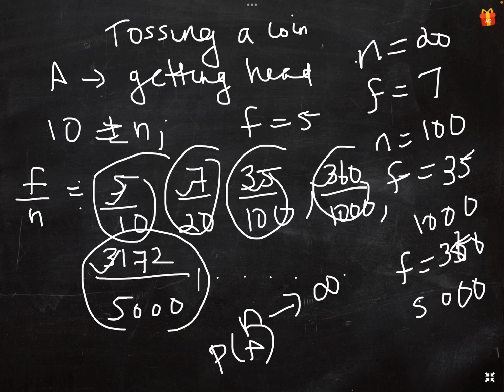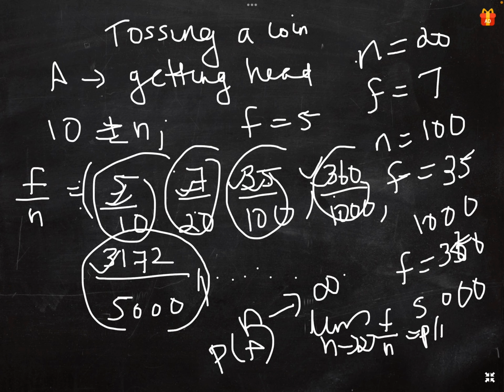Okay, the outcome is very irregular, that is, the number of heads occurring is very irregular, but we consider the sequence of frequency ratios. This sequence shows a tendency to become more and more stable as n increases, and it approaches a fixed number. That fixed number is the probability of A, denoted by P of A, that is, limit n tends to infinity, f by n is equal to P of A. This is the statistical definition of probability.